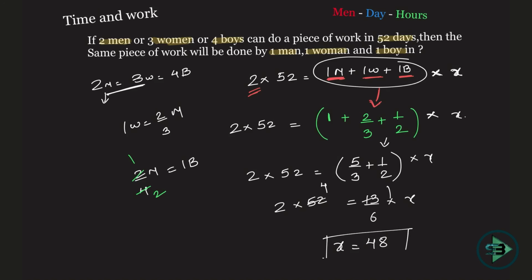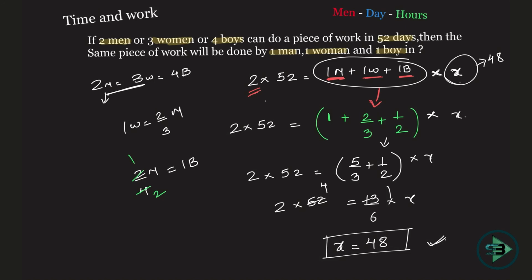X is equal to 48, which means what is being asked? Then the same piece of work will be done by this in how many days, right? So 48 days in which the same piece of work will be done by 1 man, 1 woman and 1 boy. That is done by 2 men in 52 days.